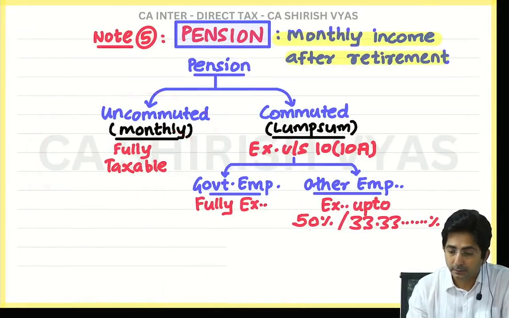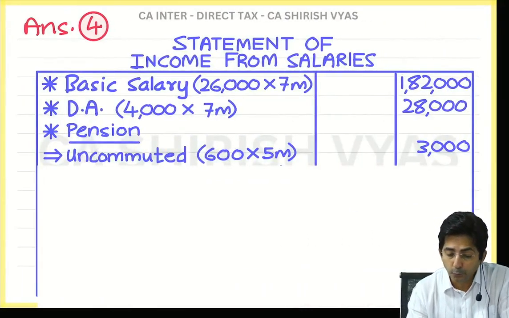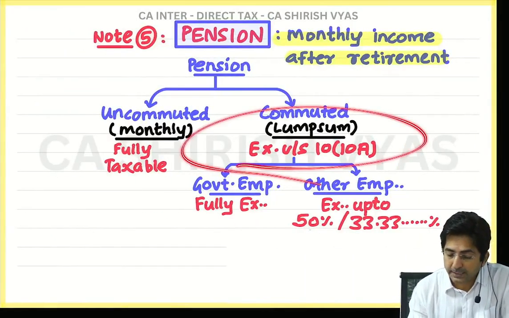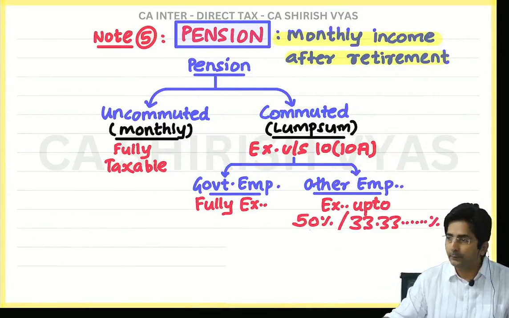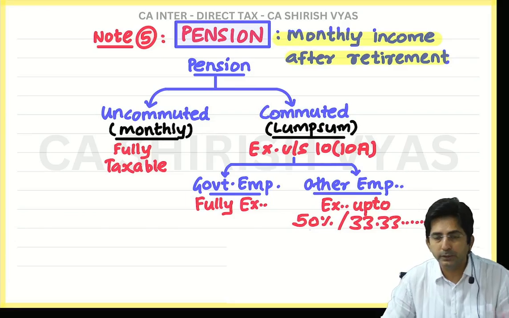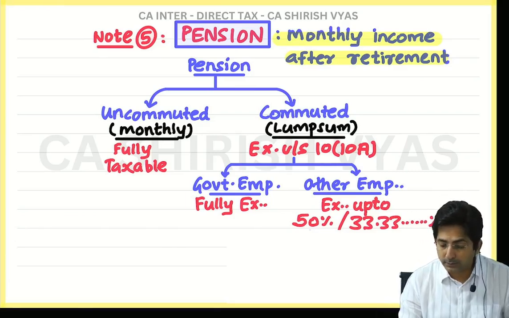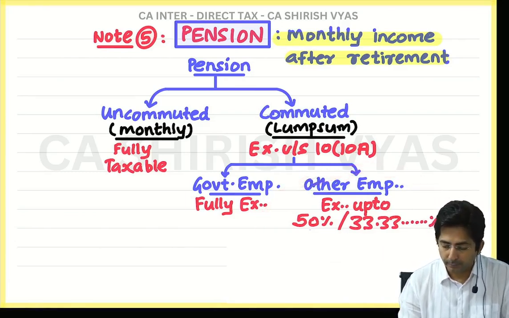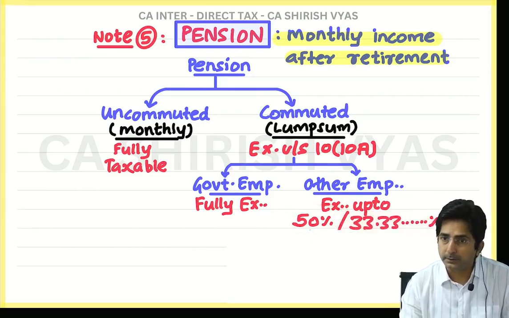Can you see this? Now the main thing is commuted pension. Commuted pension is what? Exempt. So check, is he a government employee? In our question, is he government? If he is government, they will write government. So he is not a government employee. So he is a non-government employee. So for him the rule is 50% and 33%. Okay. Now look here. For the time being, please ignore 33%. Please focus on 50%.